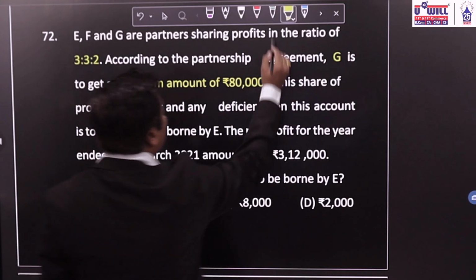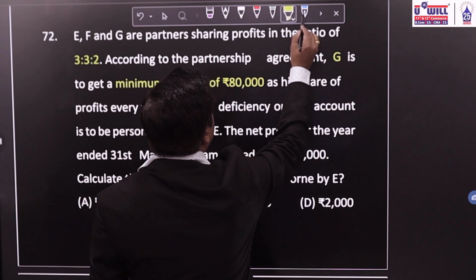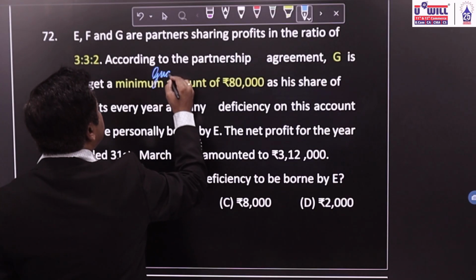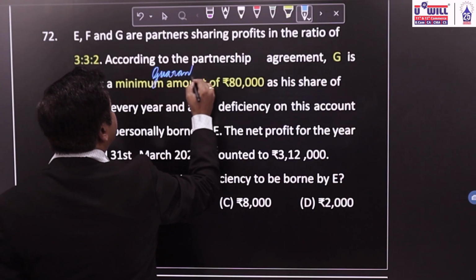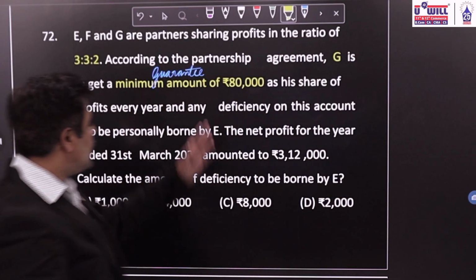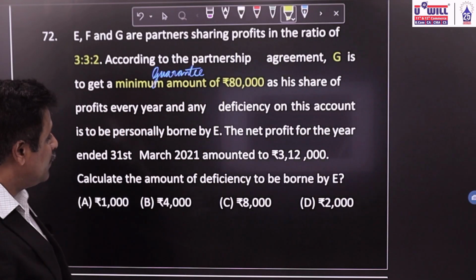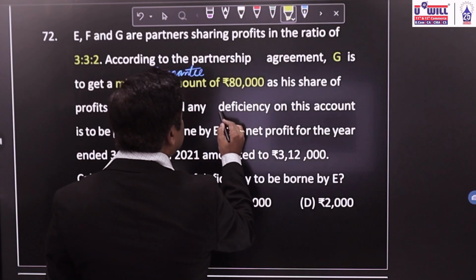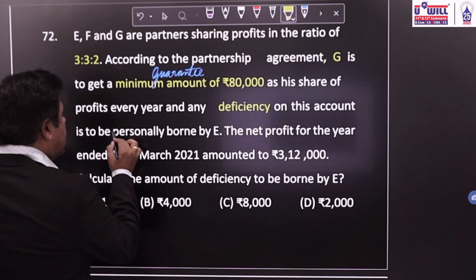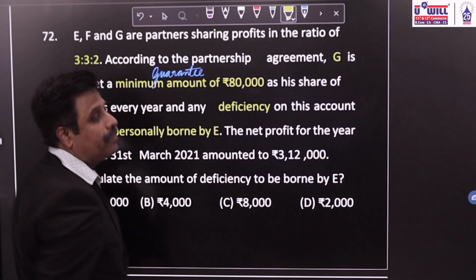So again, that's a question of guarantee. Minimum amount means he has been guaranteed rupees 80,000 as his share of profits every year. And any deficiency on this account is to be personally borne by E only.